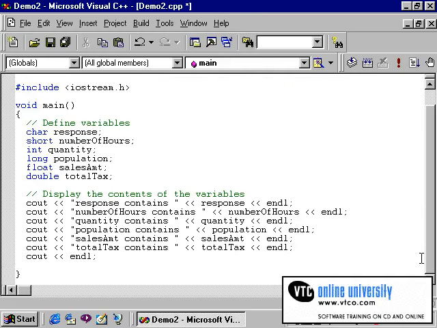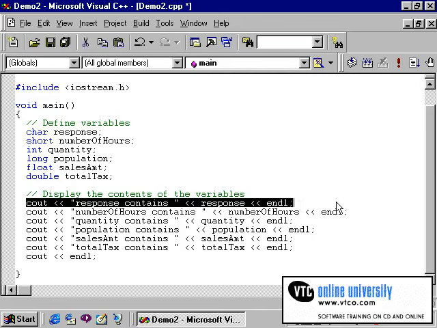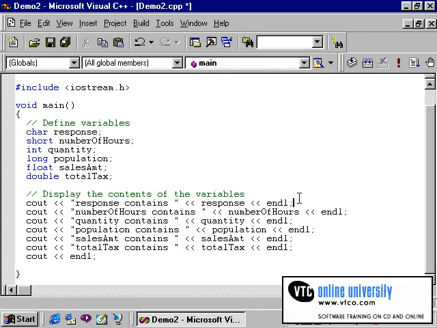The rest of this program is nothing more than a series of cout statements that will display for us on the screen the contents of each variable. The cout statement consists of the word cout followed by the phrase response contains in quotation marks and then the variable response. Recall that my name of my char variable is response. I've done likewise for number of hours, quantity, population, sales amount, and total tax. Each cout statement is followed by an endl statement, which will cause each of these lines to be on separate lines. Let's compile this program to see what it does.